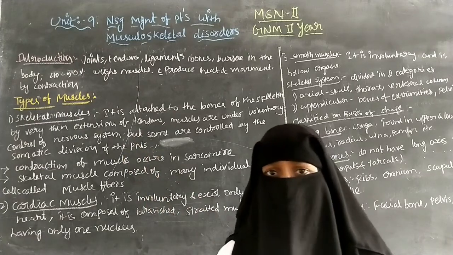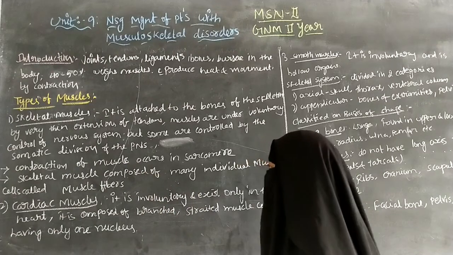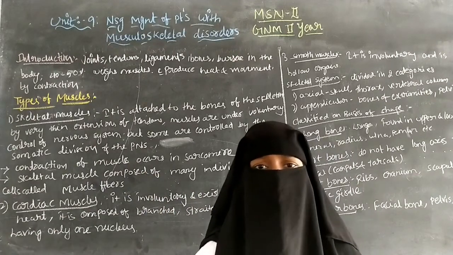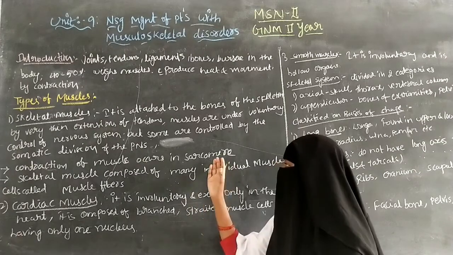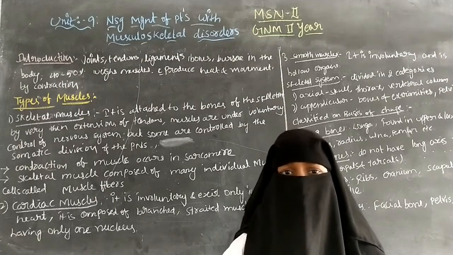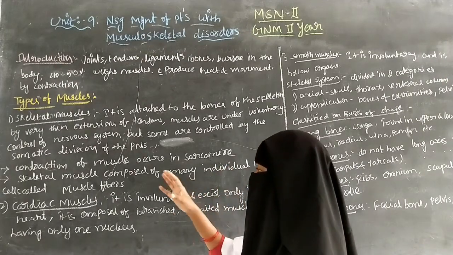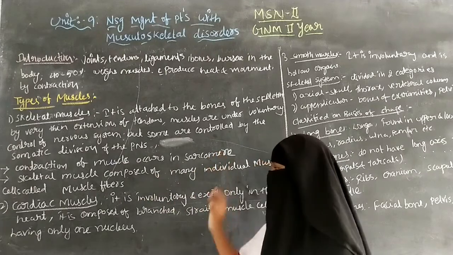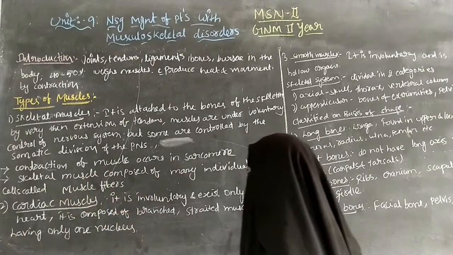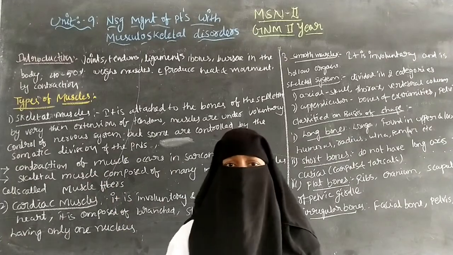Next, contraction of the muscles occurs in the sarcomere, an important unit in the striated tissue. And skeletal muscle is composed of many individual muscle cells called muscle fibers.